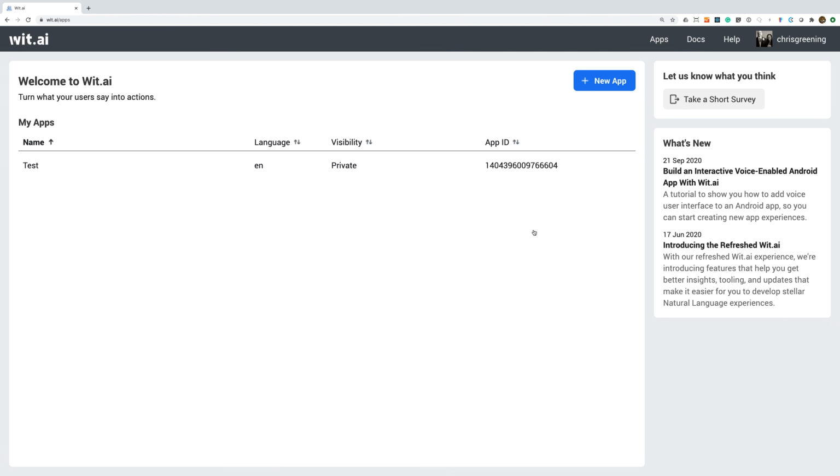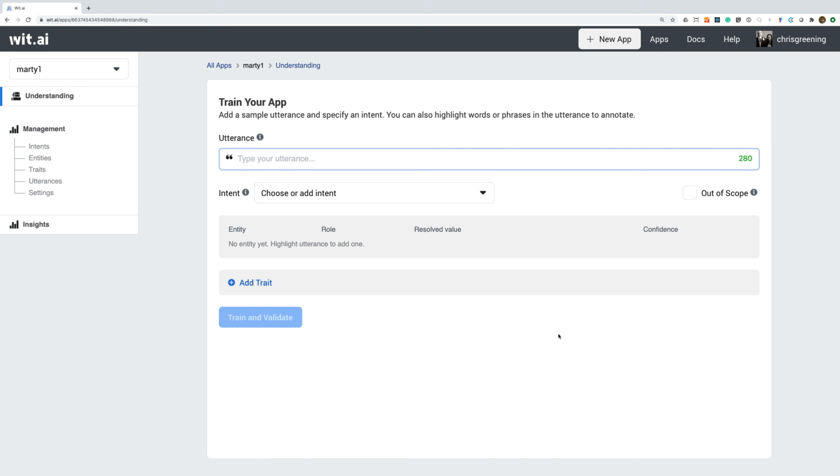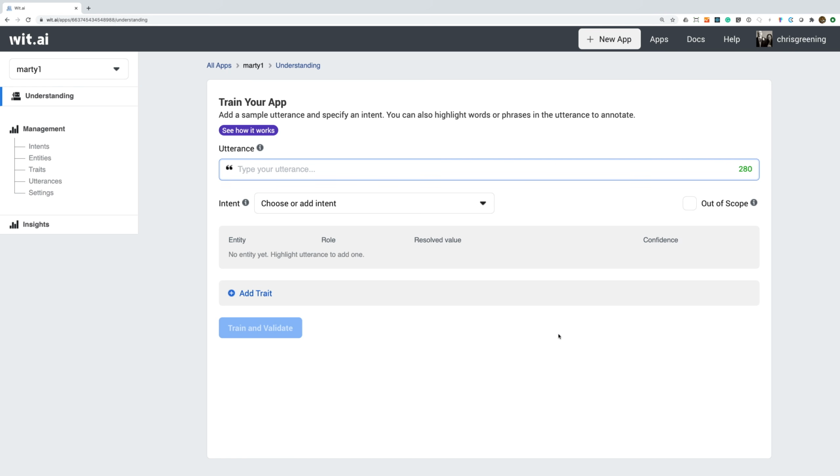And then the first thing we need to do is create a new application. So let's just call this Marty1, and we'll make it private for now, and we'll create. So now we need to train our application to work out what it is we're trying to do. So let's add a few sample phrases. So let's try turning something on.